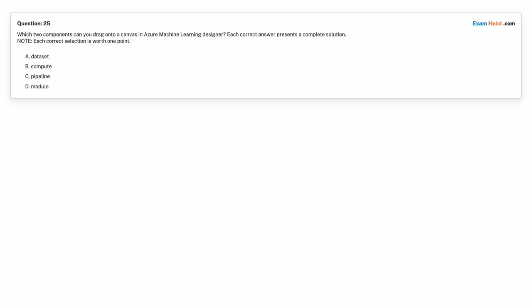Question 25. Which two components can you drag onto a canvas in Azure Machine Learning Designer? Each correct answer presents a complete solution. Note: each correct selection is worth 1 point. Option A, dataset. Option B, compute. Option C, pipeline. Option D, module. Choose the correct answer.